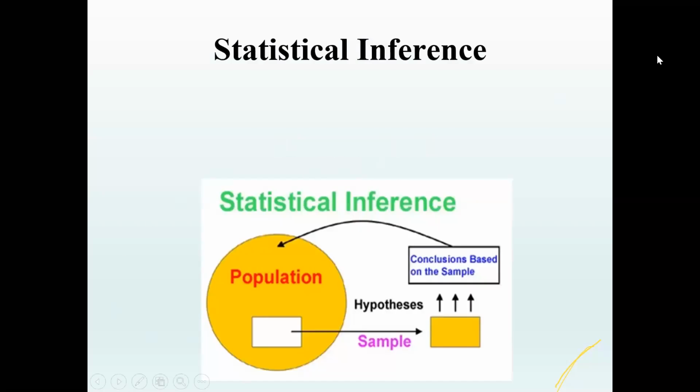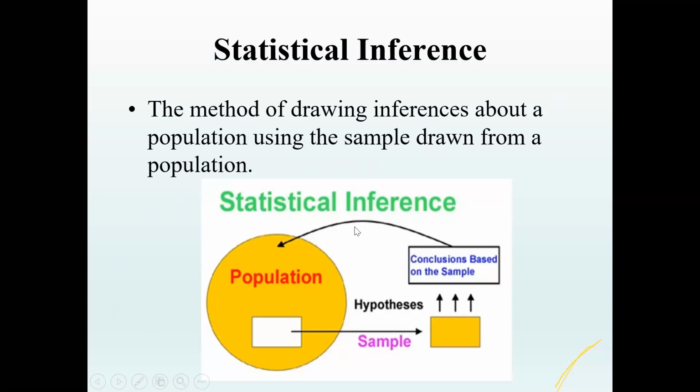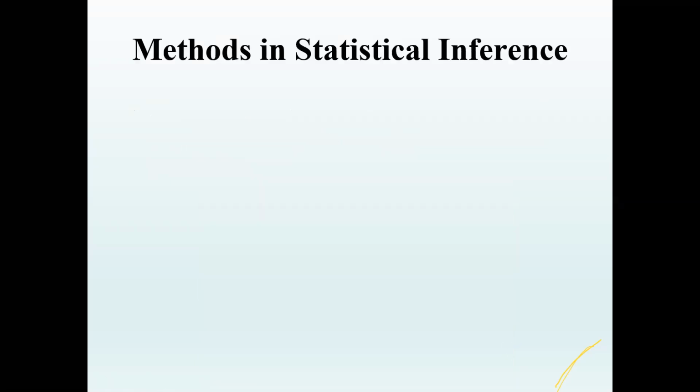So let's look at the definition of statistical inference. Statistical inference is the method of drawing inference about a population from a sample drawn from the population. So you have a larger group here, and from this larger group you take a smaller part, and from the conclusion that you get, you try to draw inference about the population from the samples that you have taken from it. That's called statistical inference.